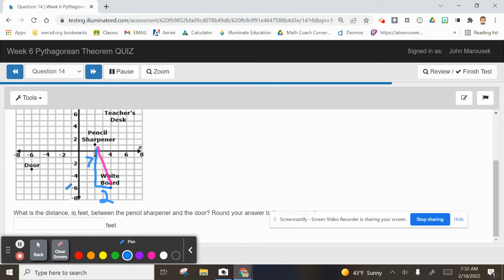I'm making up this problem. This is not the answer for number 14. Remember, it's talking about pencil sharpener to the door. So don't just think, oh, I have a free answer. You do not. All right, so it's 7 and 2.